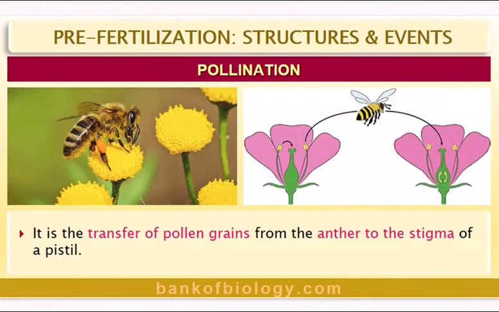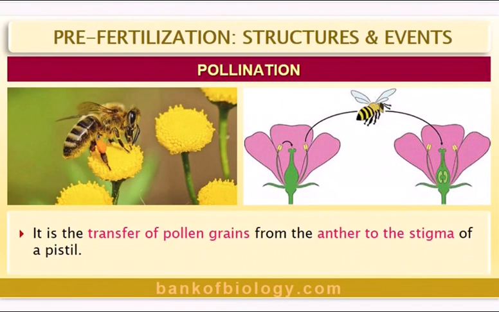Today we will talk about what happens once the microspores are ready and the functional megaspore is ready. Now the functional megaspore nucleus should get united with the nucleus of the microspore, or male nucleus. Before that happens, there is a phenomenon called pollination that should take place.